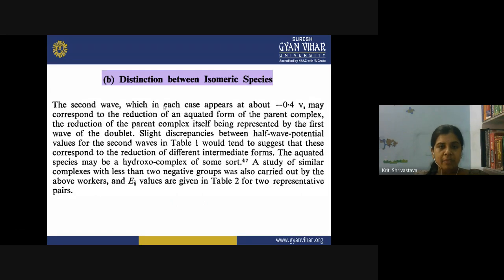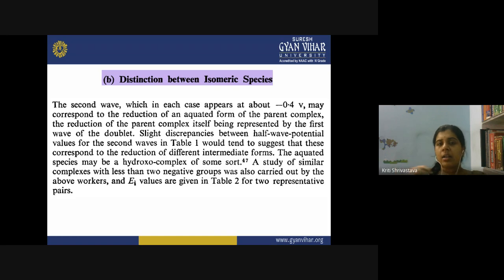The second wave, which in each case appears at about 0.4 volt, may correspond to the reduction of the aquated form of the parent complex, and the reduction of the parent complex itself is represented by the first wave of the doublet. In the second wave, you can see there is no significant difference in the E half value. Why is it so? Both the waves appear around 0.4 volt, so this may be due to the reduction of the aquated form of the parent complex.